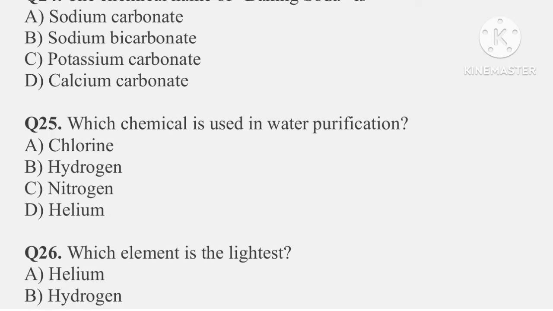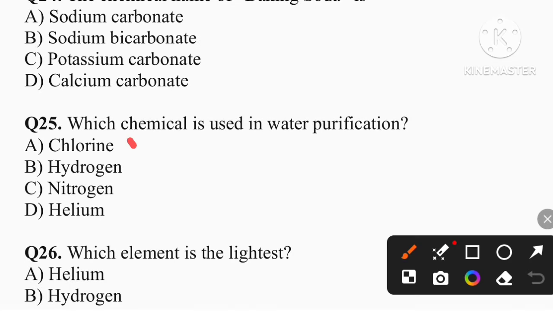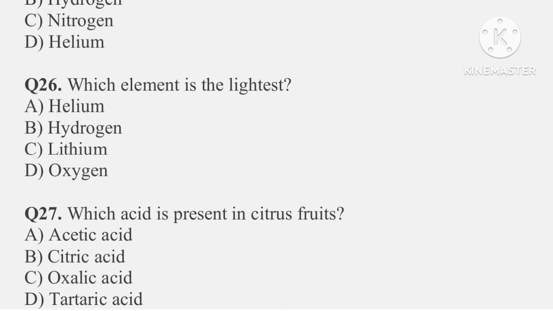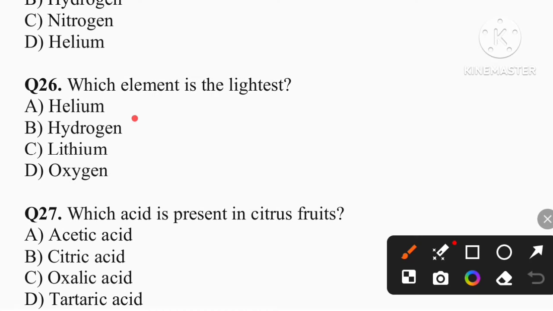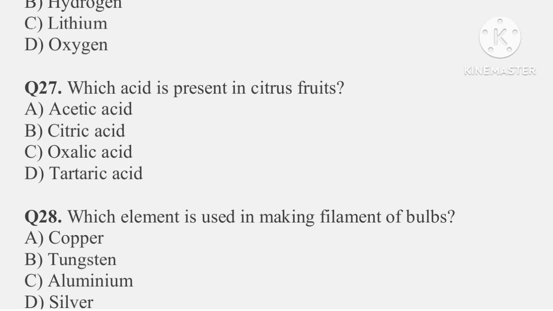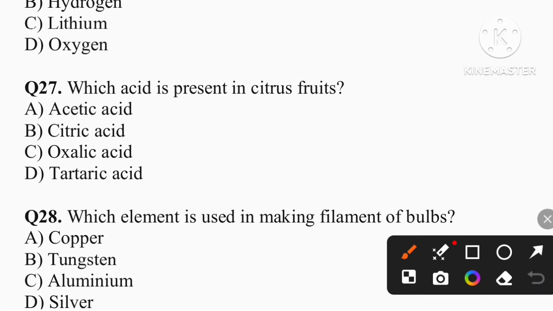Question number 25: which chemical is used in water purification? So the answer is option A, chlorine. Question number 26: which element is the lightest element? So the answer is option B, that is hydrogen. Question number 27. Which acid is present in citrus fruit? So the answer is option B, that is citric acid.